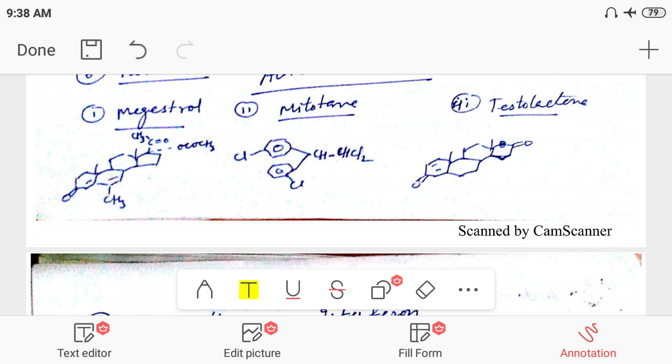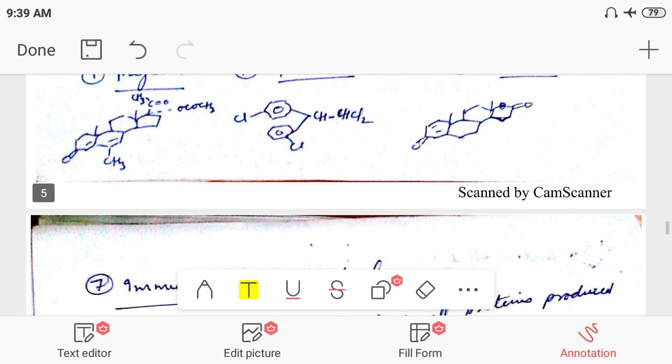Mitotane is a non-steroidal hormone, testosterone is a derivative of the androgens, and progesterone is a derivative of the estrogens, and both are used hormones. Basically they are used for the treatment of cancer induced by hormonal deficiency and hormonal imbalance.